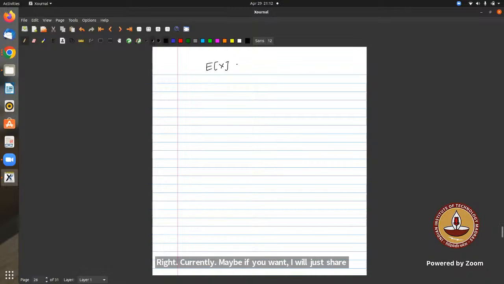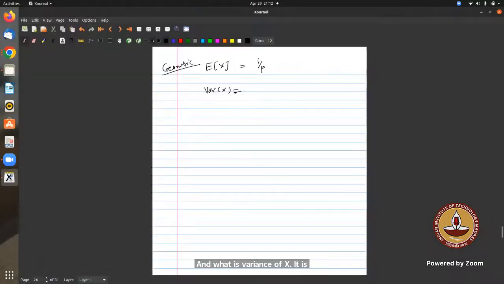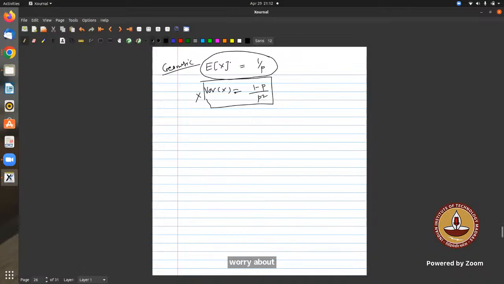So if my x is geometric, what is the expectation of x? 1 upon p. And what is the variance of x? It is 1 minus p upon p square. But don't worry about this, we are not going to use it anyway. This is a difficult formula. Maybe you just remember this one: expectation of x should be 1 by p.